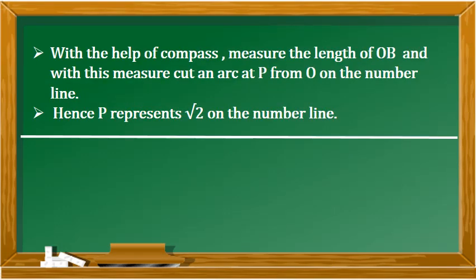Finally, with the help of compass, measure the length of OB and with this measure cut an arc at P from O on the number line. Hence P represents square root of 2 on the number line. You can see in the construction, root 2 lies between 1 and 2 on the number line.